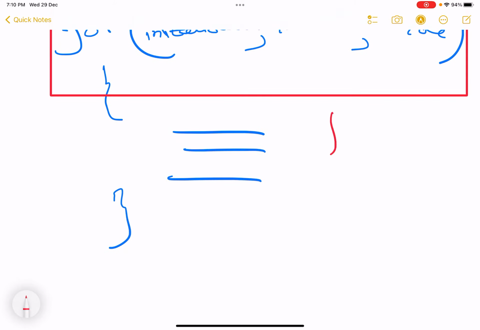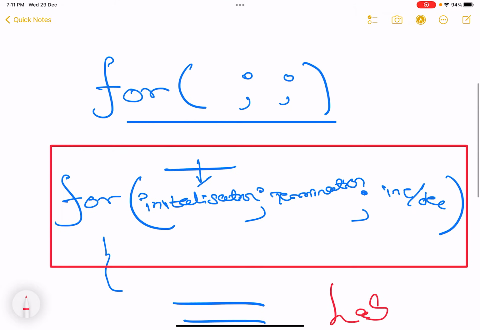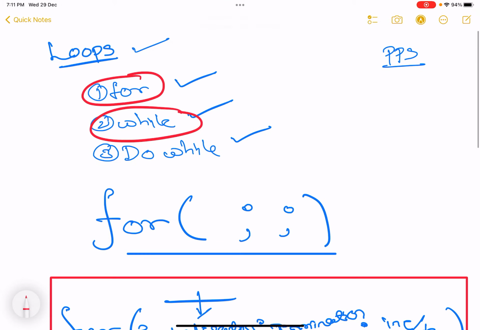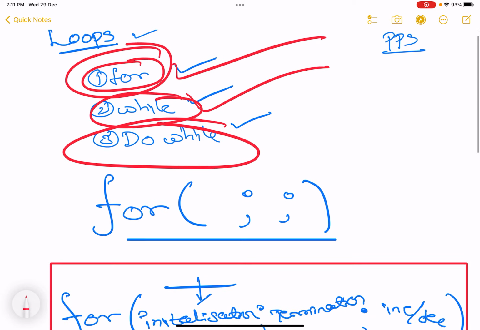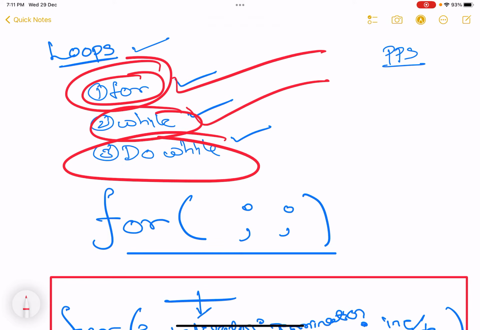For all my lab programs, or class programs, the only loop I'm going to use is for loop. And I want you people to master at least one among these. Since I am proficient with for and I am proficient with while, I always prefer for loop because of its simplicity. If you feel that while loop is better, or do while is better, go for it. Nothing is wrong until and unless your program output is correct.